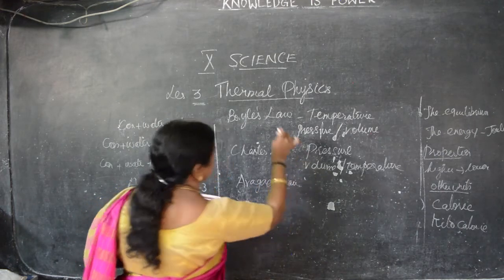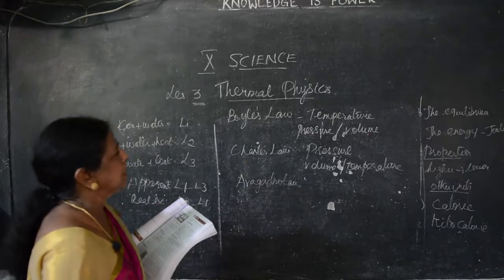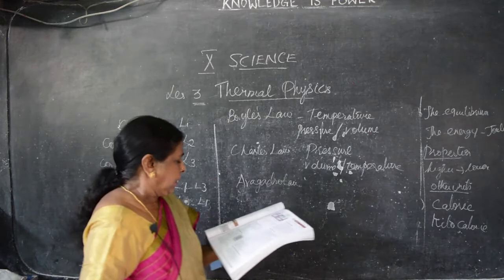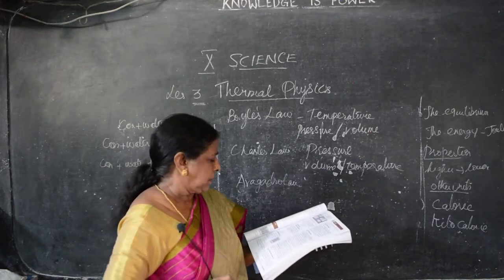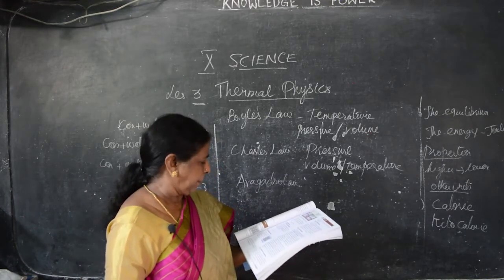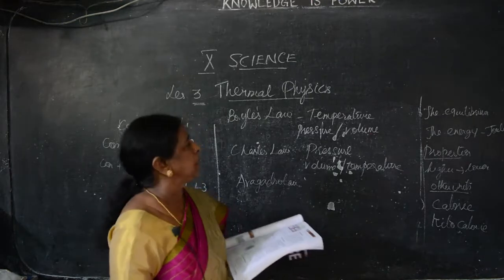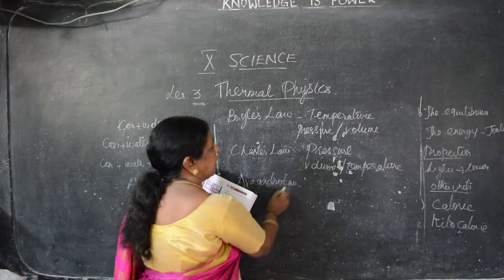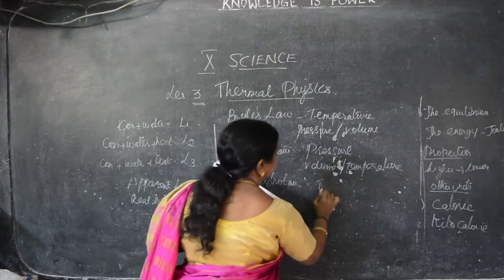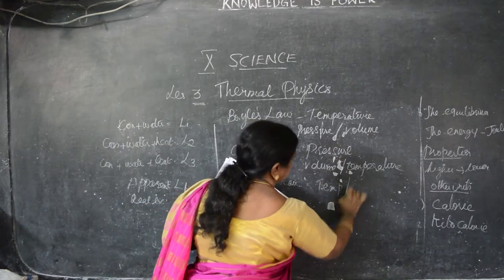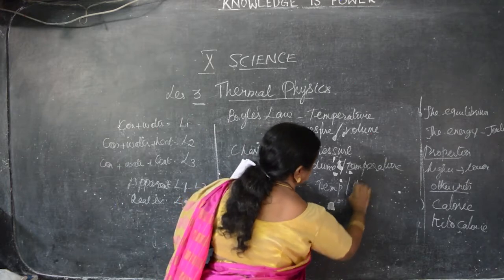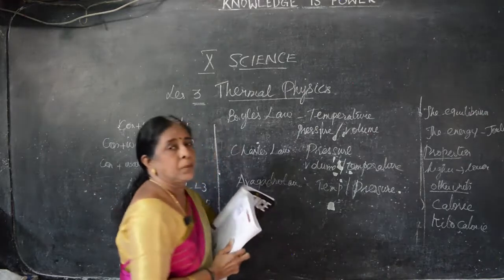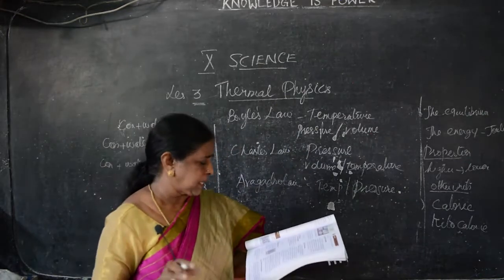This is combined from Charles' law and Boyle's law. It is nothing else but the formation of Boyle's law and Charles' law. According to that, in Avogadro's law, both the temperature and pressure are kept constant.